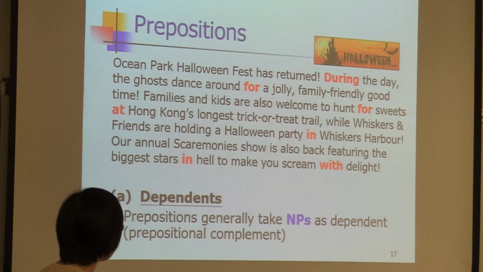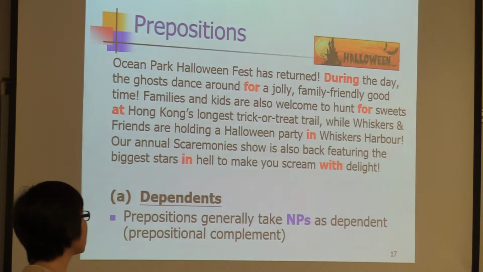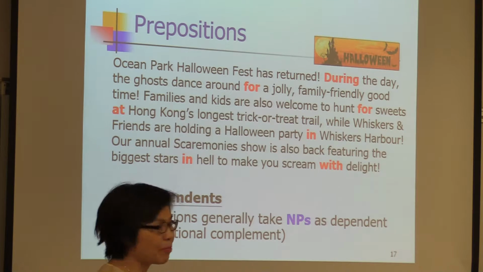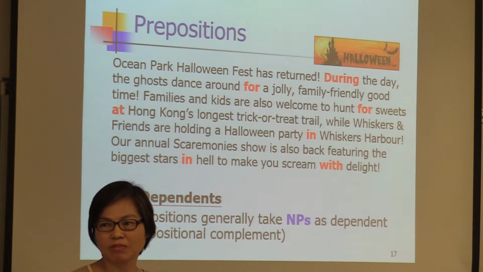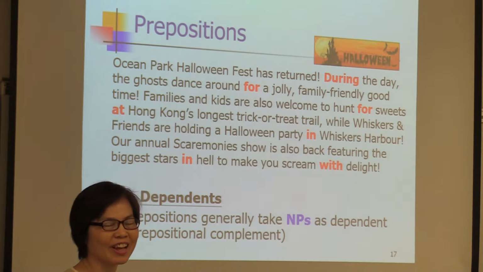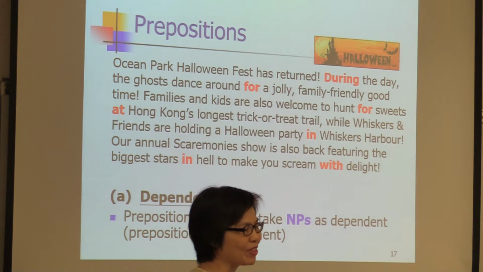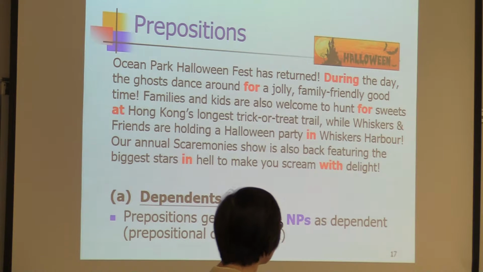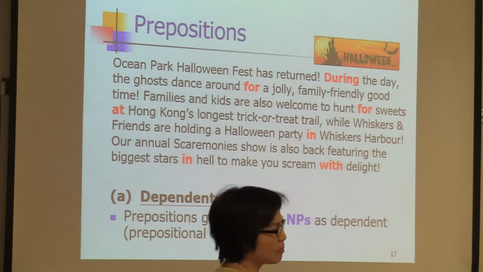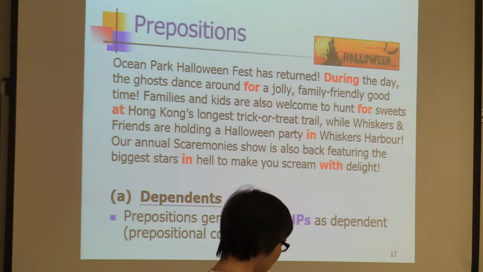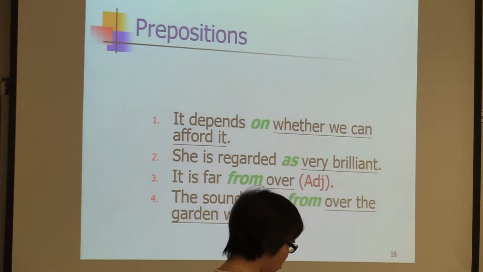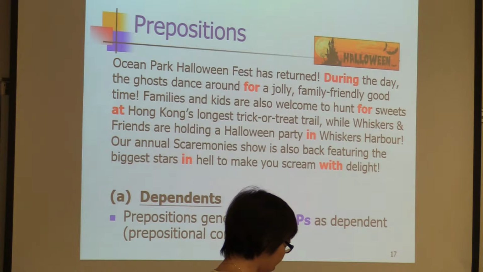Then, all right, let's look at the dependents of prepositions. In the prepositional phrase, the head is the preposition. Then the others are the dependents. So what follows the preposition is called the dependent, and this dependent is usually a noun phrase. For example, during what?